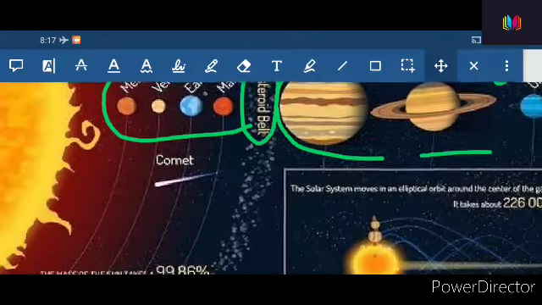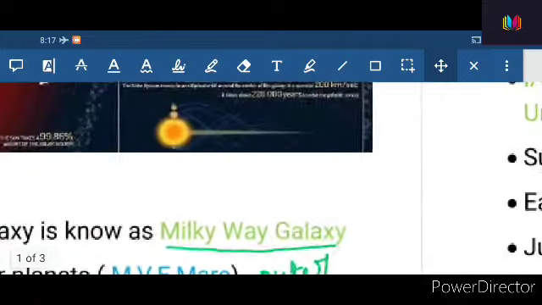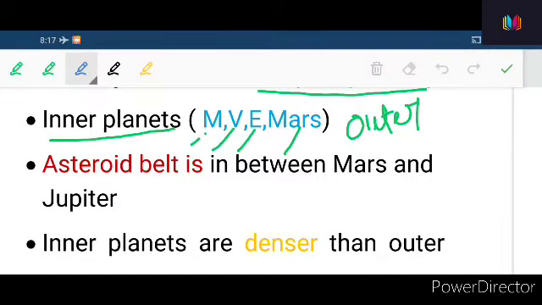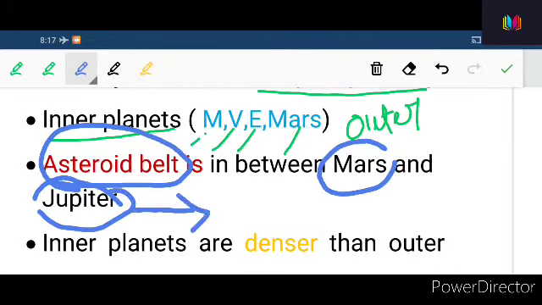So the asteroid belt, sorry friends, just now we have talked about the asteroid belt. This asteroid belt is in between which two planets? Mars and Jupiter. Remember this thing, in examination they may ask you, where do we find the asteroid belt? This asteroid belt is found in between Mars and Jupiter.